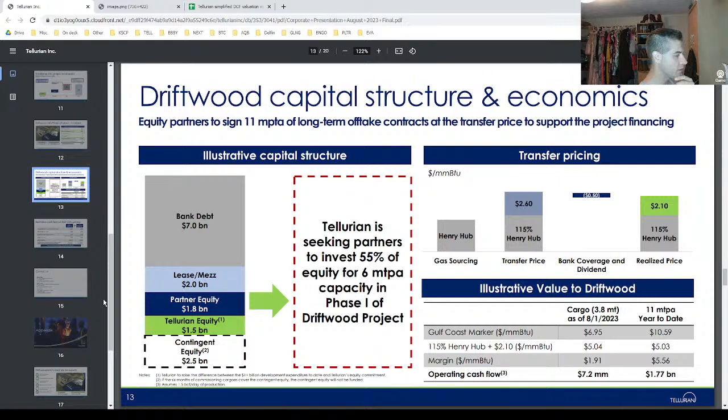I think there's a lot of risk, which maybe I should pause here and emphasize more. There's a lot of risk in this company. I don't have the numbers off the top of my head, I'd have to go back and look at Q2, but they're either barely at break even or losing money on the overhead of the company and the gas upstream production. Then once you factor in the costs that they're dumping into Driftwood, they're burning through cash like crazy, and they want to continue doing that.